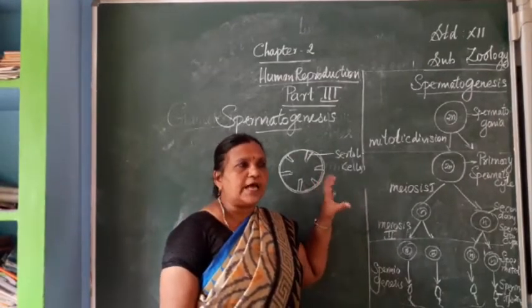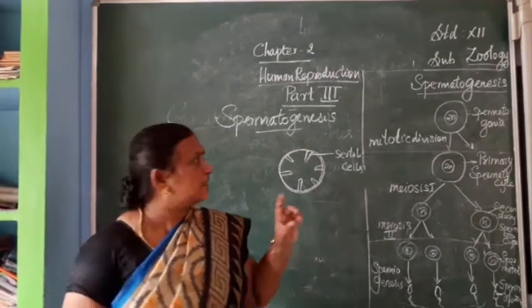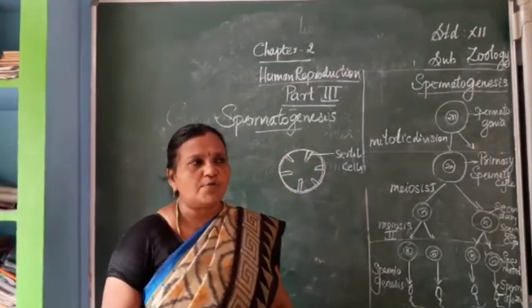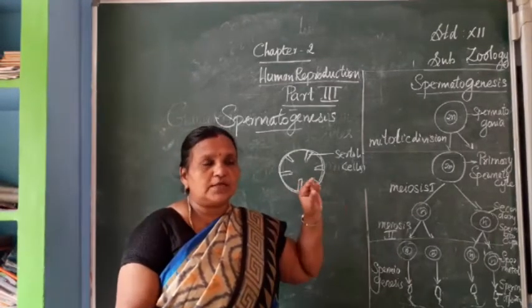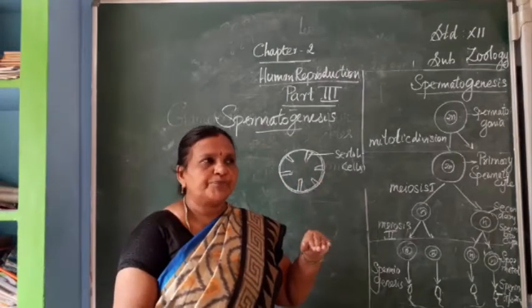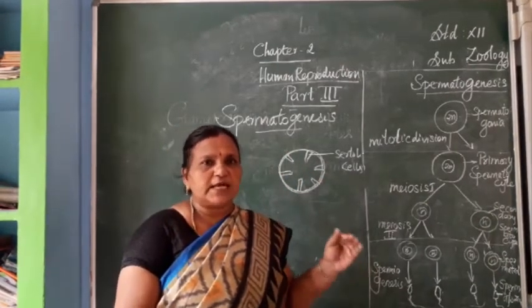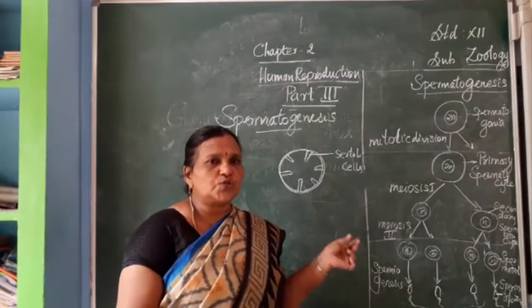After puberty starts, sperm production begins. Puberty may be at 11 to 12 or 12 to 20 years according to the hormonal secretion and food habits of the young ones. So puberty occurs in males from age 12 to 20.